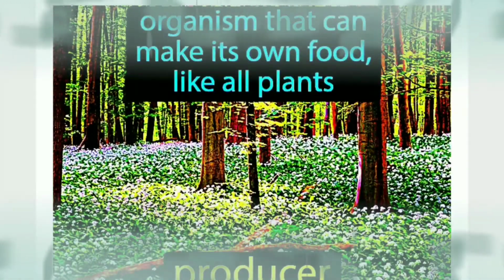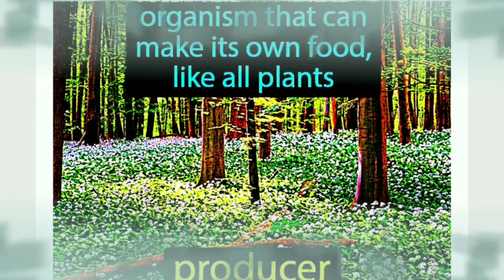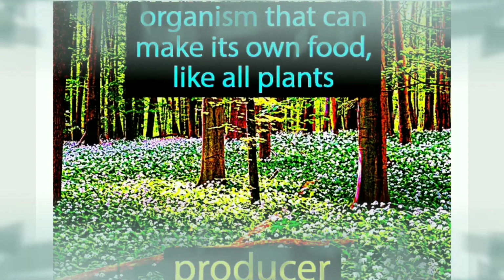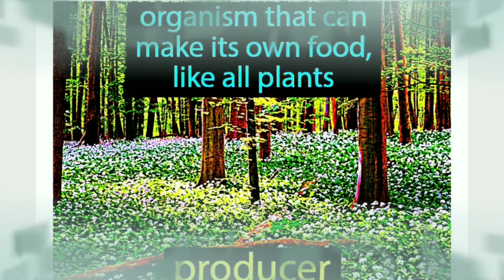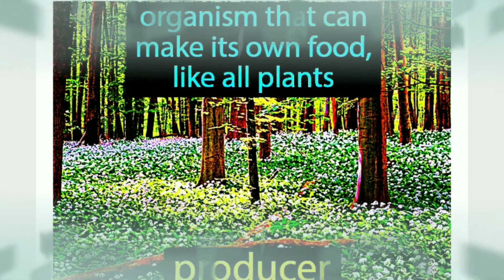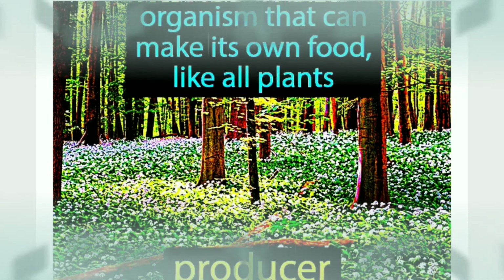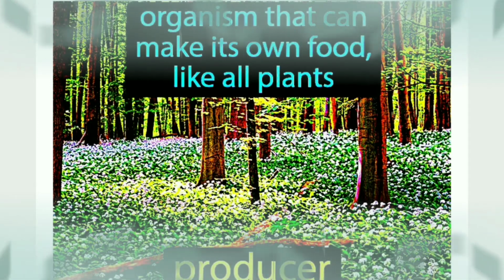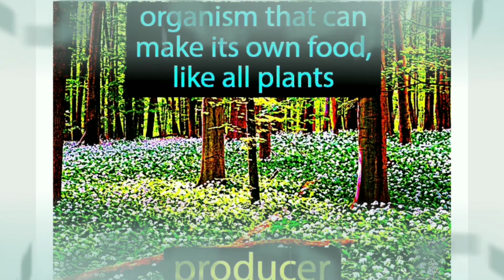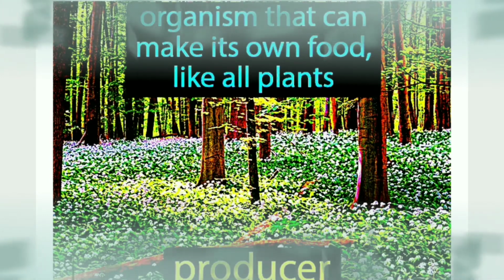Next important point is your producer. What is a producer? Producers, here all the green plants are included. When we talk about producers, children, the first thing that strikes our mind, as we studied in our junior classes, is that all the green plants are included here. All the green plants are able to prepare their own food. How are they preparing it? With the help of photosynthesis only. Okay, children.